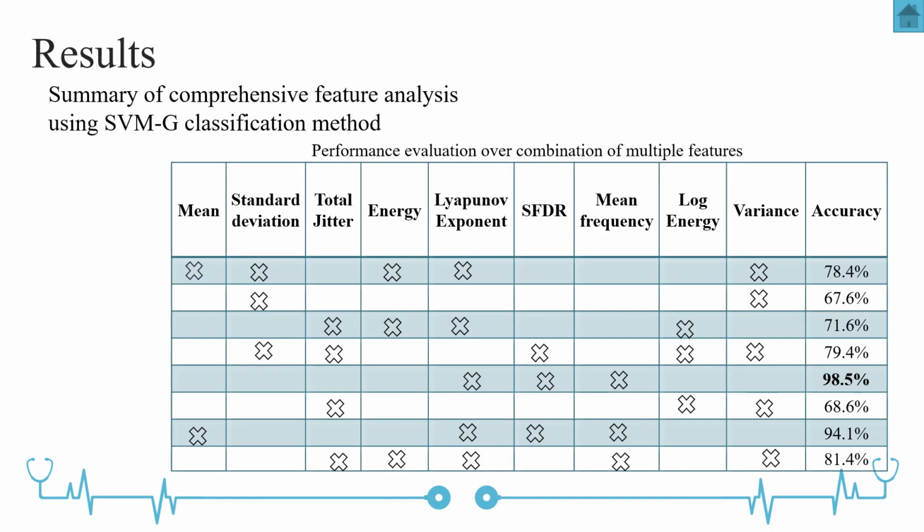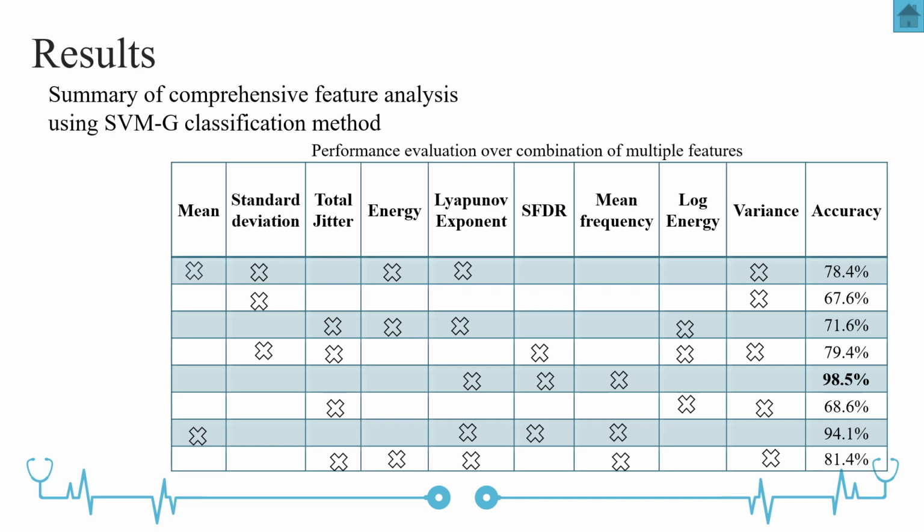After applying suitable features and classifiers, we have obtained different results. For example, by applying mean, standard deviation, total jitter, energy, Lyapunov exponent, and variance, we achieved an accuracy of 78.4%. By applying total jitter, energy, Lyapunov exponent, and log energy, we achieved an accuracy of 71.6%. By applying mean, Lyapunov exponent, SFDR, and mean frequency, we achieved 94.1%. But we achieved the highest accuracy of 98.5% by applying the higher discriminative features.